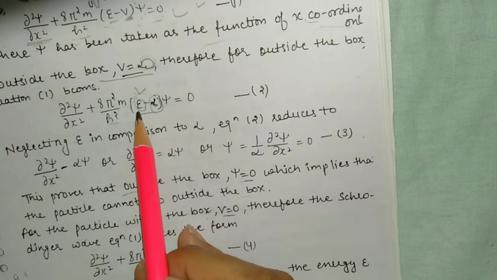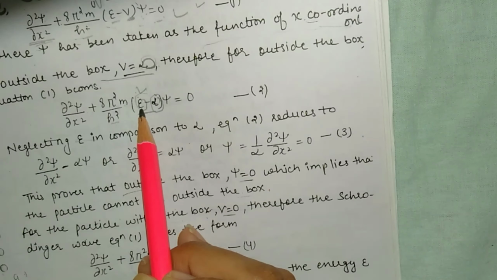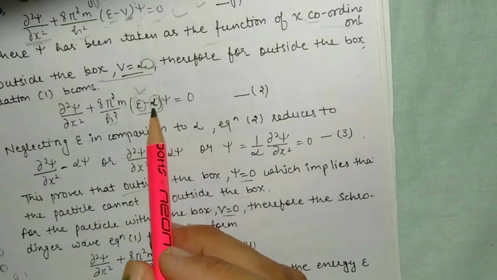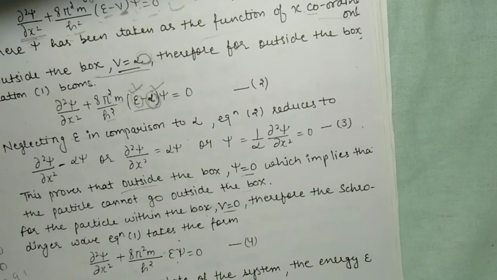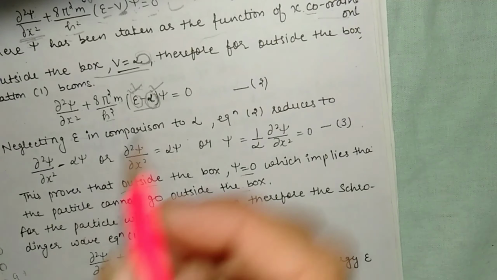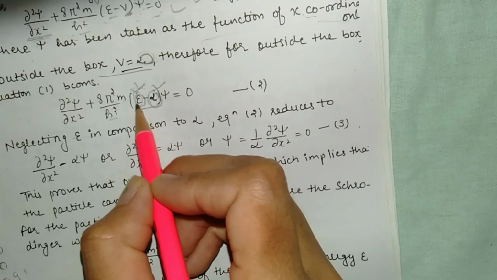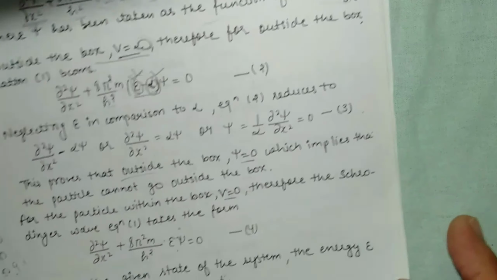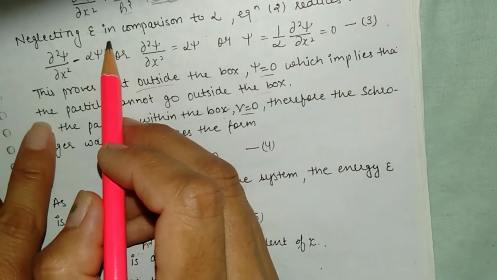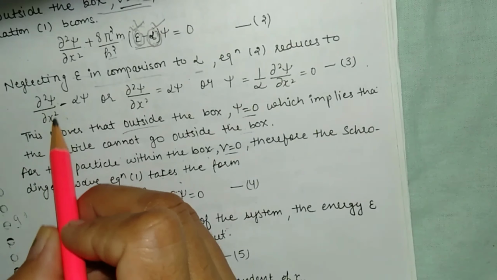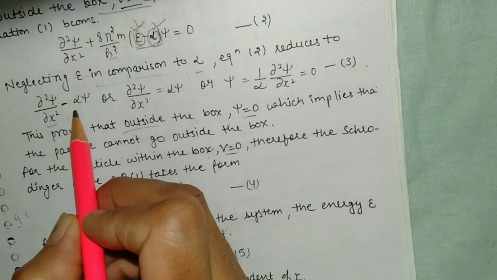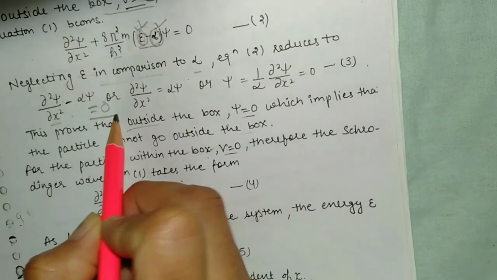We neglect E in comparison to infinity, as infinity is the maximum value compared to the total energy. So the equation can be written as del square psi upon del x square minus infinity psi is equal to 0.